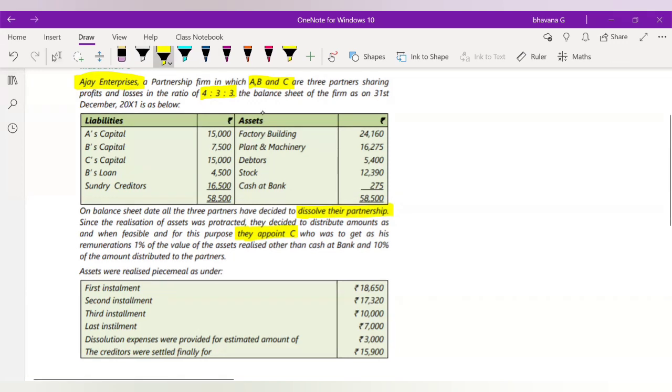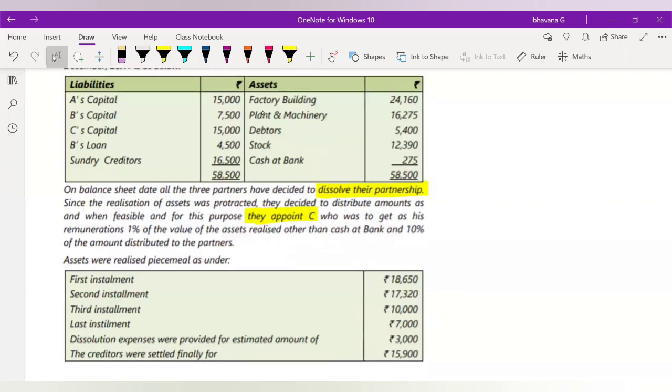And what they tell is, since C has been appointed for some kind of a job, C will not do it for free, right? So C will also want some kind of remuneration for what he does. So they appoint C, and C will get a remuneration of 1% of the value of assets realized. For that, C will get 1% of the value of assets realized.